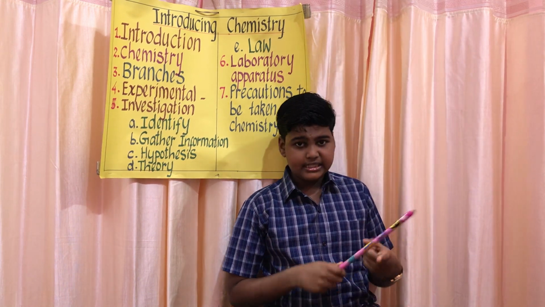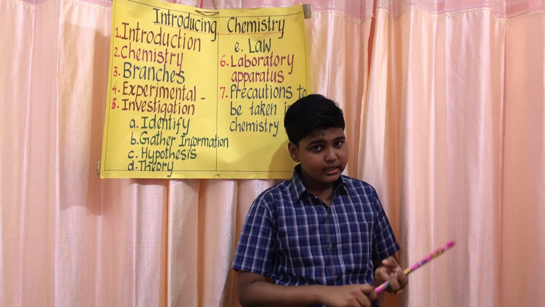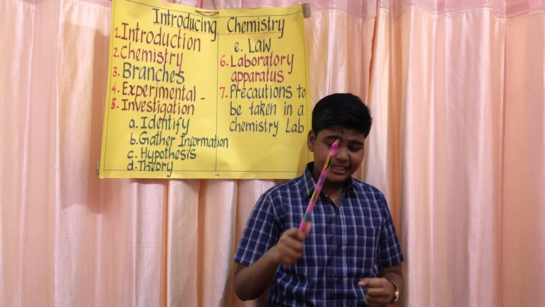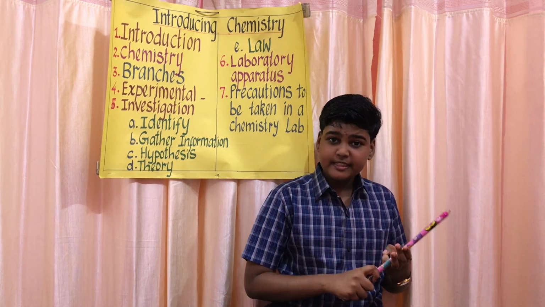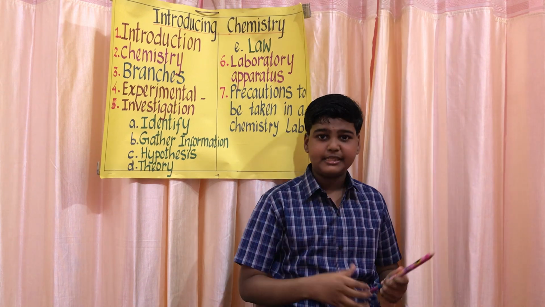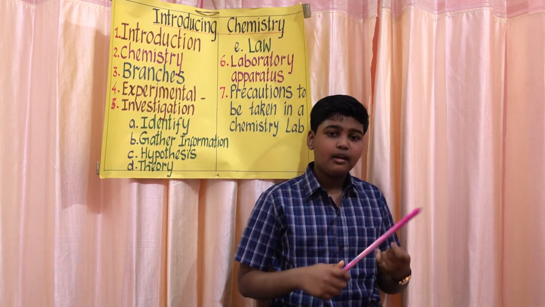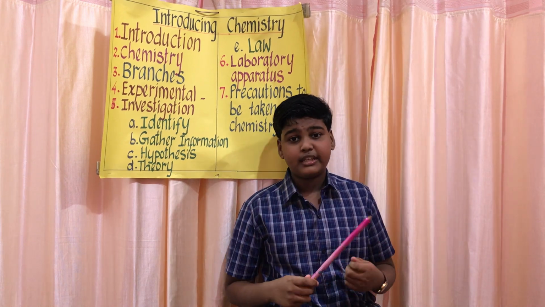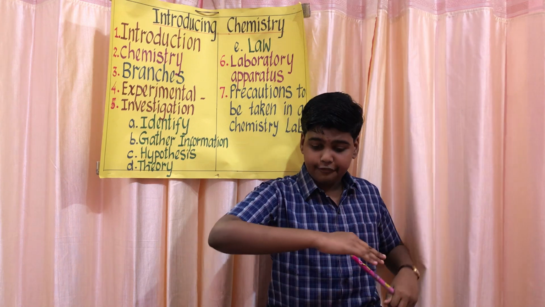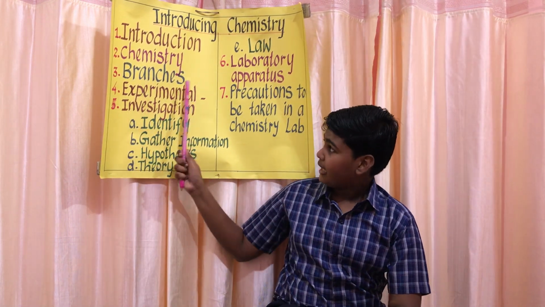Inorganic chemistry is the study of elements and compounds in non-living things. Organic chemistry is the study of carbon compounds, mostly in living things. Physical chemistry is about the physical properties like heat and pressure that make chemical changes. Biochemistry is the study of the chemical makeup and behavior in living things. So these are the different categories of chemistry. Okay, now we have learned about the branches.